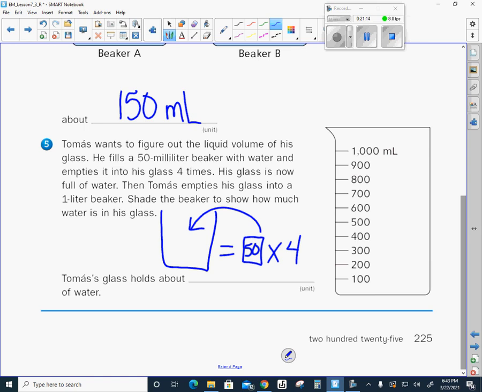So what is 50 times 4? Well, 50 times 2 is 100, right? So 50 times 4 would be 200. So Thomas's glass holds about 200 milliliters. And it wants us to shade the beaker to show how much water is in his glass. So you just need to, boys and girls, come over here and shade that in to show how much water is in his glass.